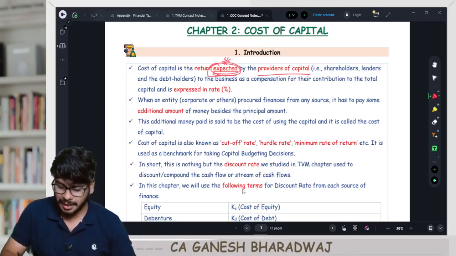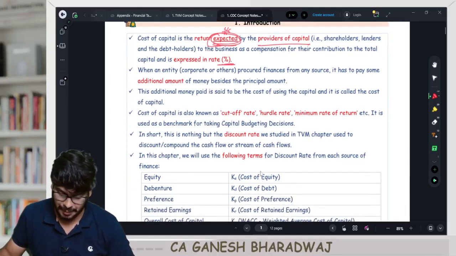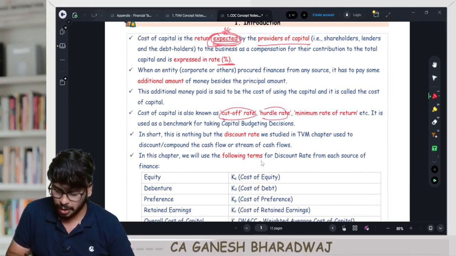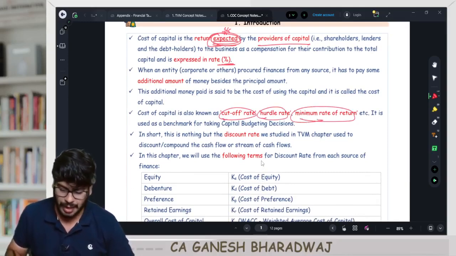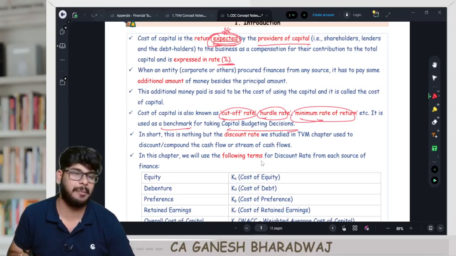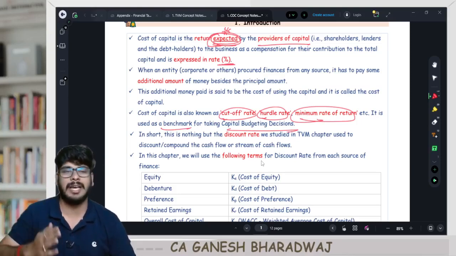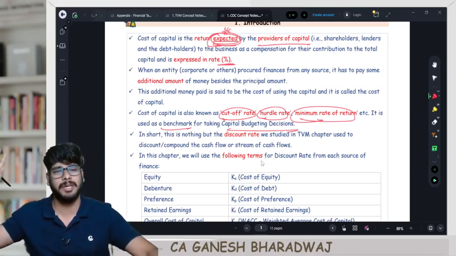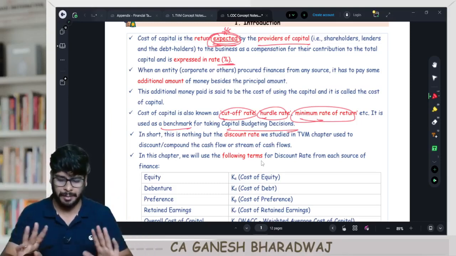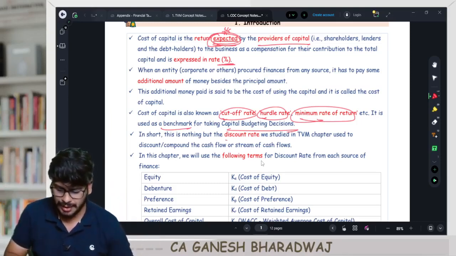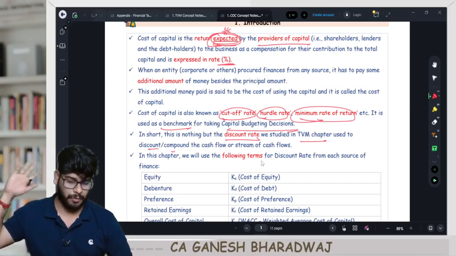Fine. So it's the return expected by the providers of finance to the business as a compensation for the contribution to the total capital, and it's expressed as a percentage, right? And this is also known as the cutoff rate or the hurdle rate or the minimum rate of return, and it is used as a benchmark for taking capital budgeting decisions. What is the meaning of this? Capital budgeting decisions is basically your investment decisions. We will see in that chapter. Leave it right now. In short, this is nothing but the discount rate we studied in the TVM chapter, right, which is used to discount or compound the cash flows or a stream of flow of cash, right?